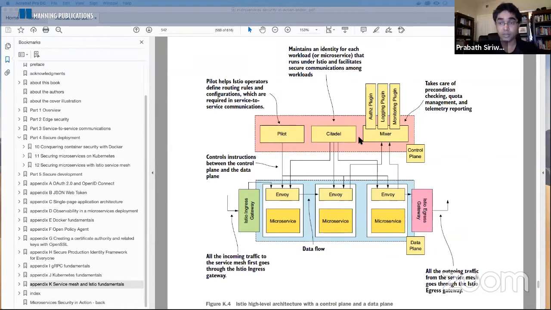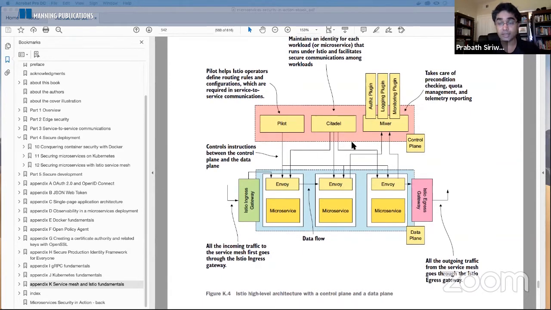Then a mixer, so this is a major change Istio brought into the Istio architecture. So now you won't see a mixer in the Istio control plane, at least by default. But before 1.5, the Istio's extensibility revolved around mixer. So you can write authorization plugins, logging plugins, and monitoring plugins, and extend the Istio capabilities using mixer. In addition to that, there's another component, Galley.